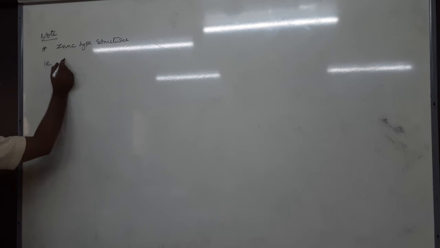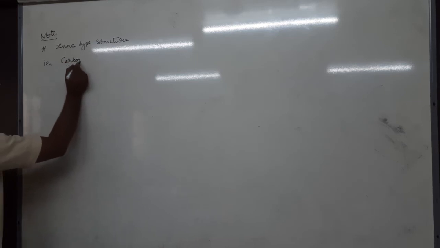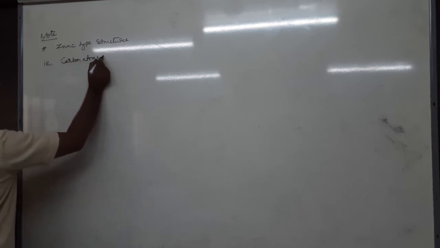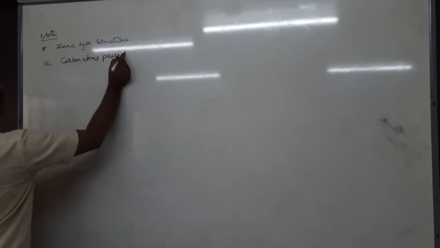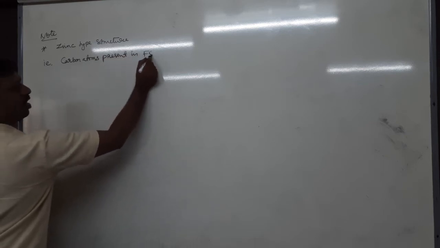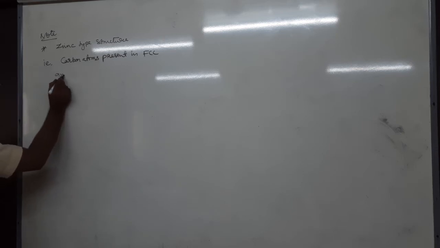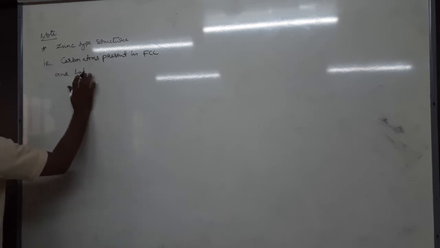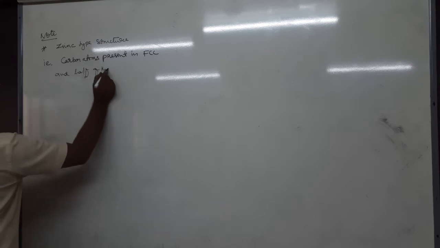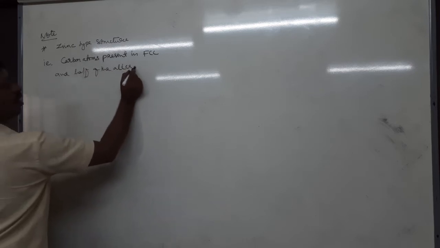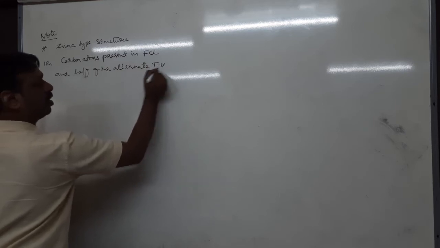That is, carbon atoms are present in FCC and half of the alternate tetrahedral voids. That means both the lattice as well as the voids have only carbon present.